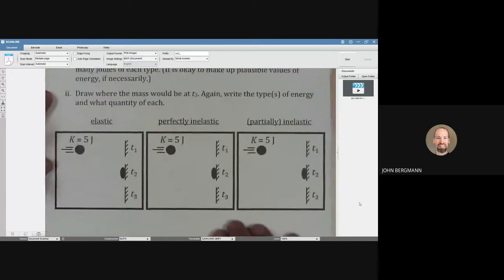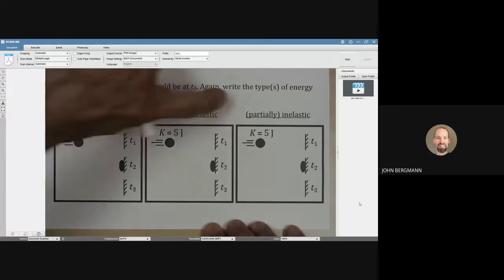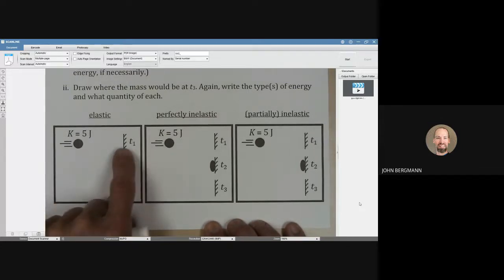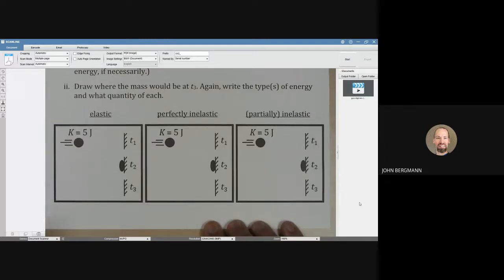So what we have here are the 3 types of collisions: elastic, perfectly inelastic, and partially inelastic. And we've got some kind of a rubber ball, perhaps, approaching a wall. We want to show what happens to the energy as the ball collides with the wall and then what happens next.